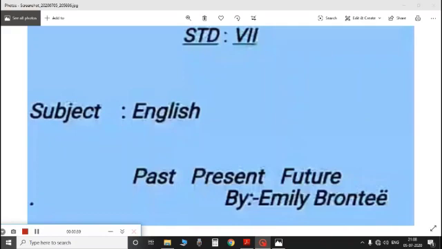Let us start with the first poem of our unit 1, that is Past, Present, Future, written by Emily Bronte. The theme of the poem is about time and a little child's definition about different stages of time.